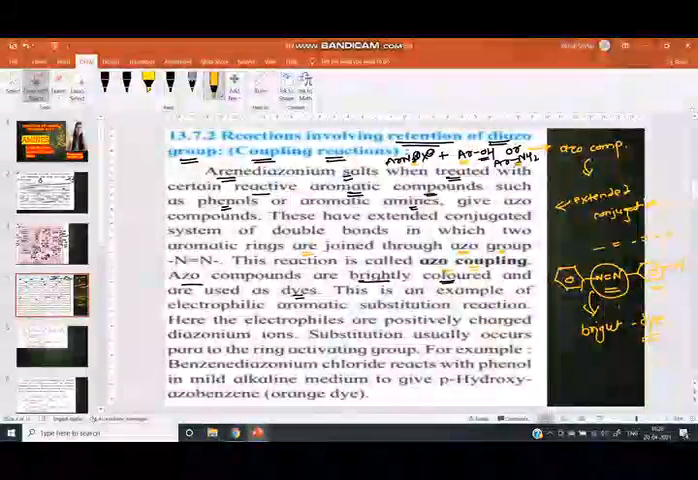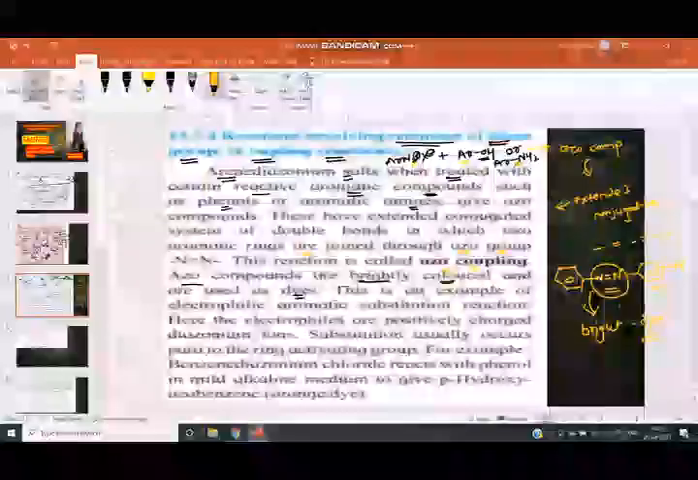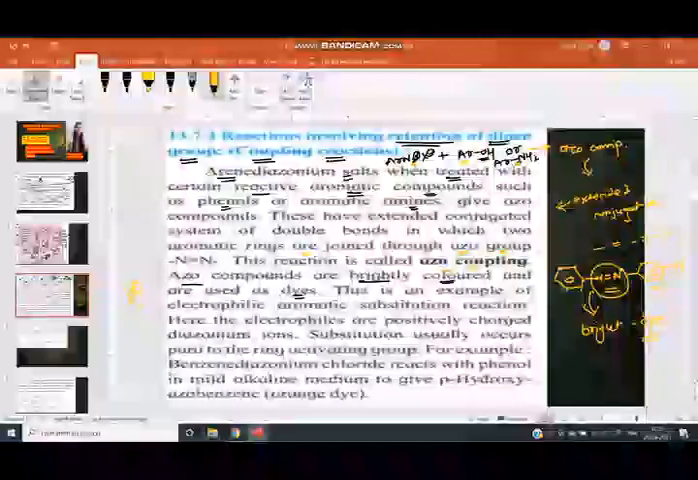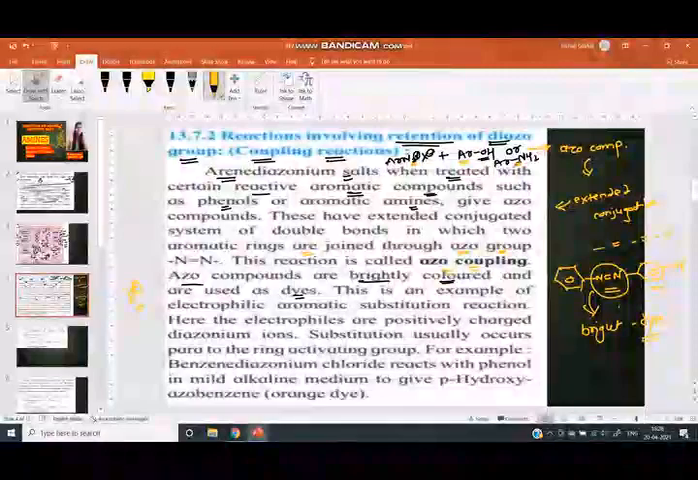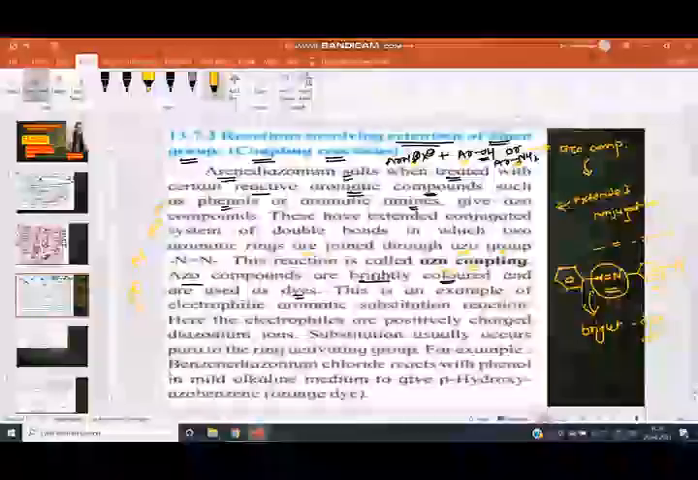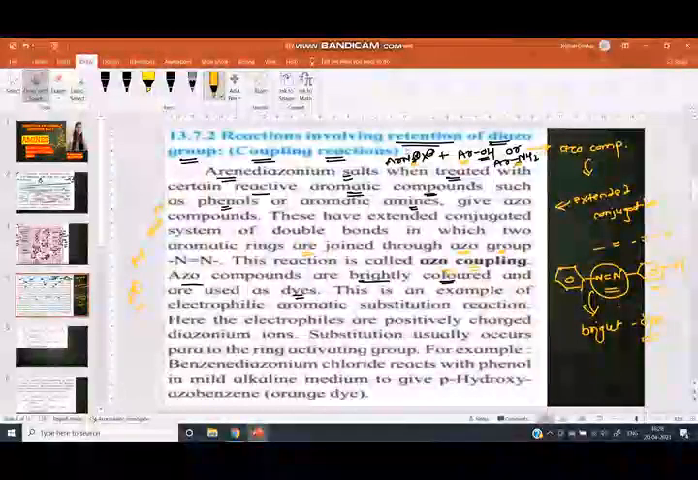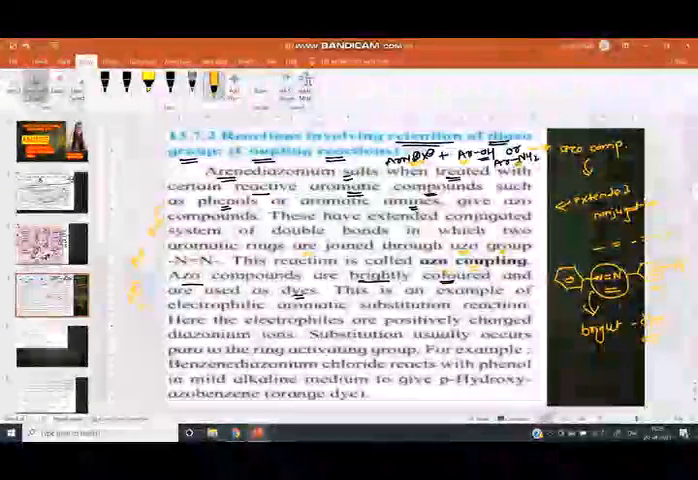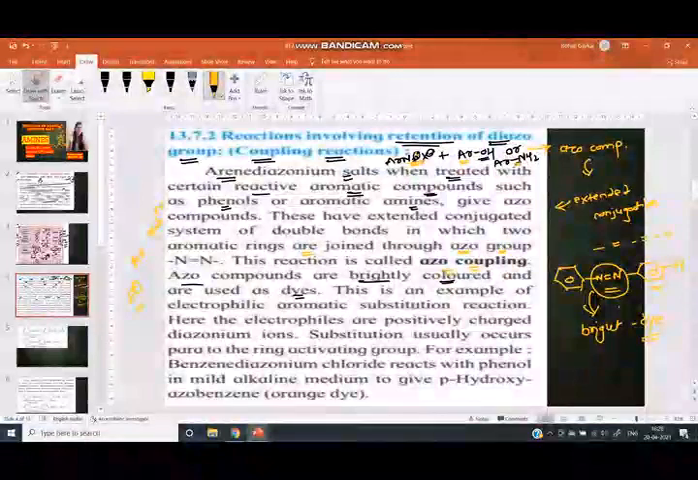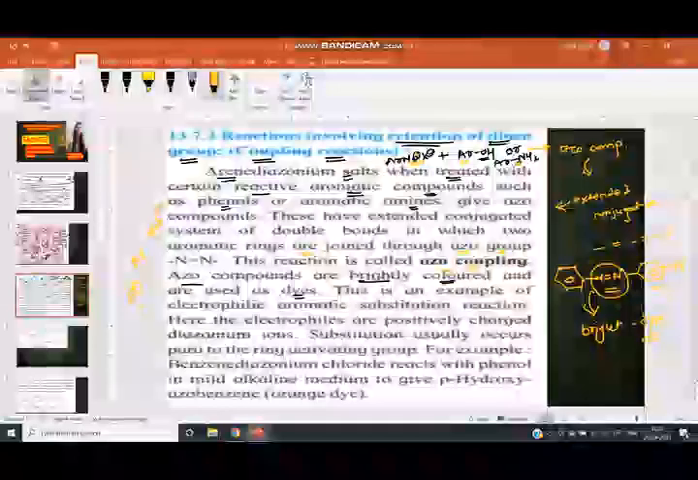This is an example of electrophilic aromatic substitution. Electrophile means a species with a positive charge on the atom. This is called electrophilic aromatic substitution. Here, who is the electrophile? Arene diazonium salt is the electrophile. Why is it an electrophile? Because of the positive charge on nitrogen. Therefore, it is an electrophile.